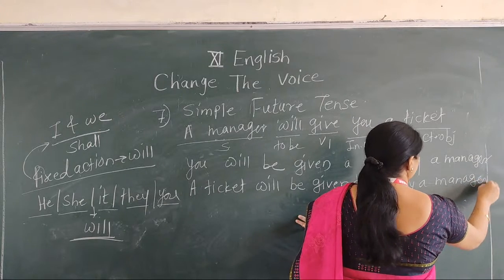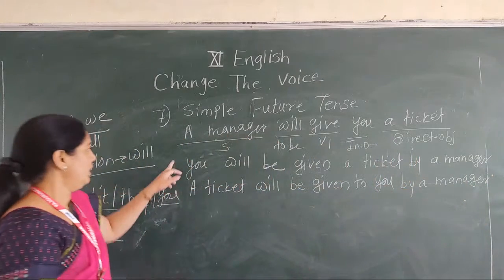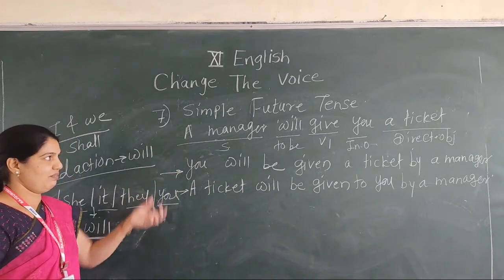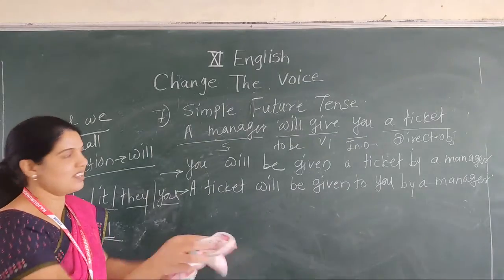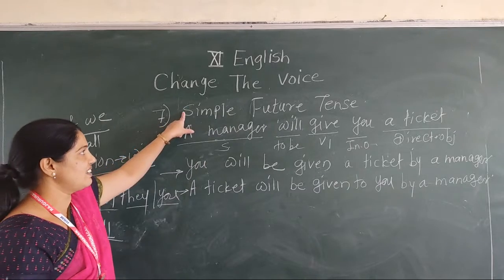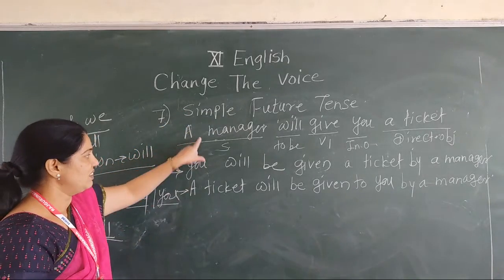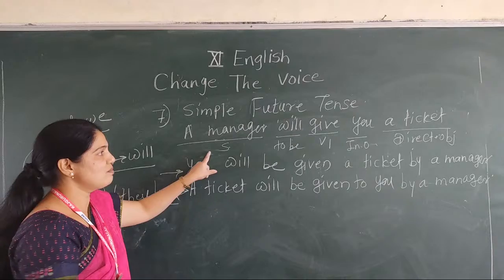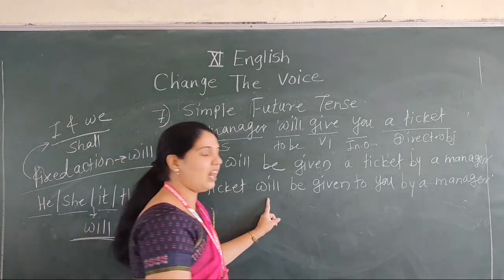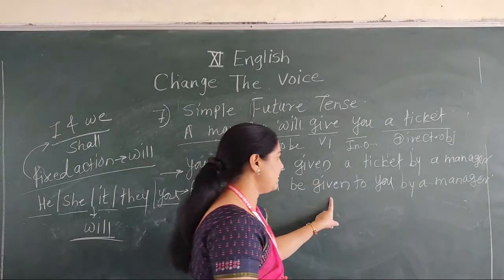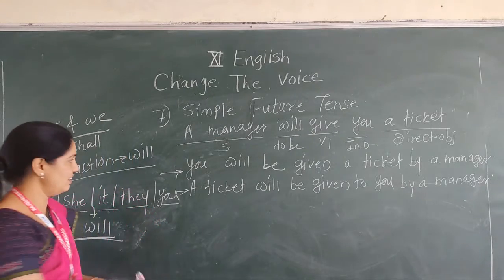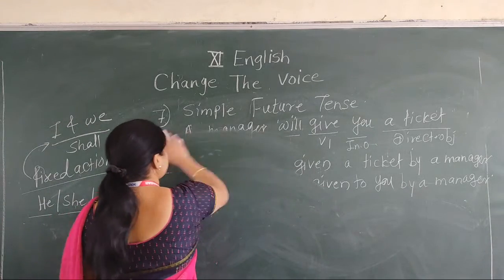Okay, in this manner, there are two answers of passive when the active sentence has two objects. Do you understand? When the sentence is in simple future, the structure is: the object comes into the place of subject, then write down shall or will, then be, V3, then by plus subject. You understand? Now let's see the next tense.